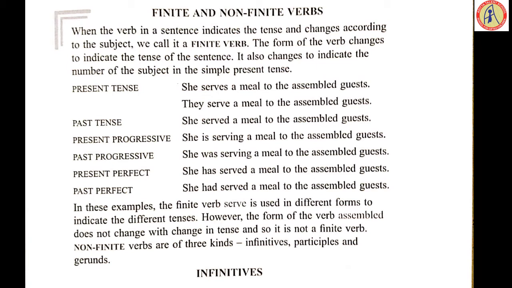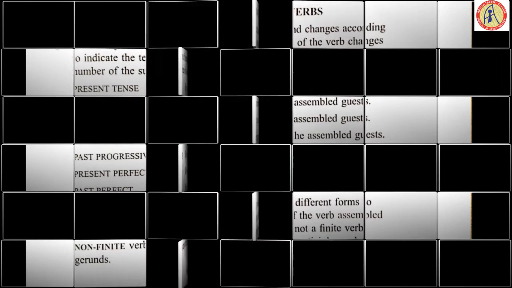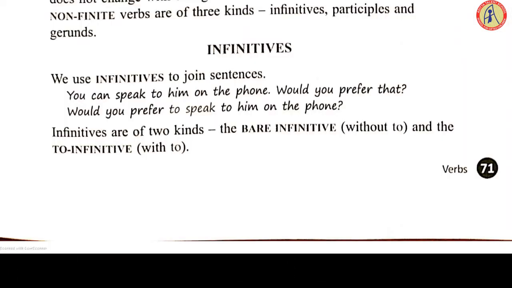Now what are the three kinds we will be learning? Infinitives, which have two forms, participles and gerunds. Participles can be present participle or past participle. In the last class we observed the difference between gerund and present participle. A gerund means the subject or object followed by the ing form. Now let's see infinitives.